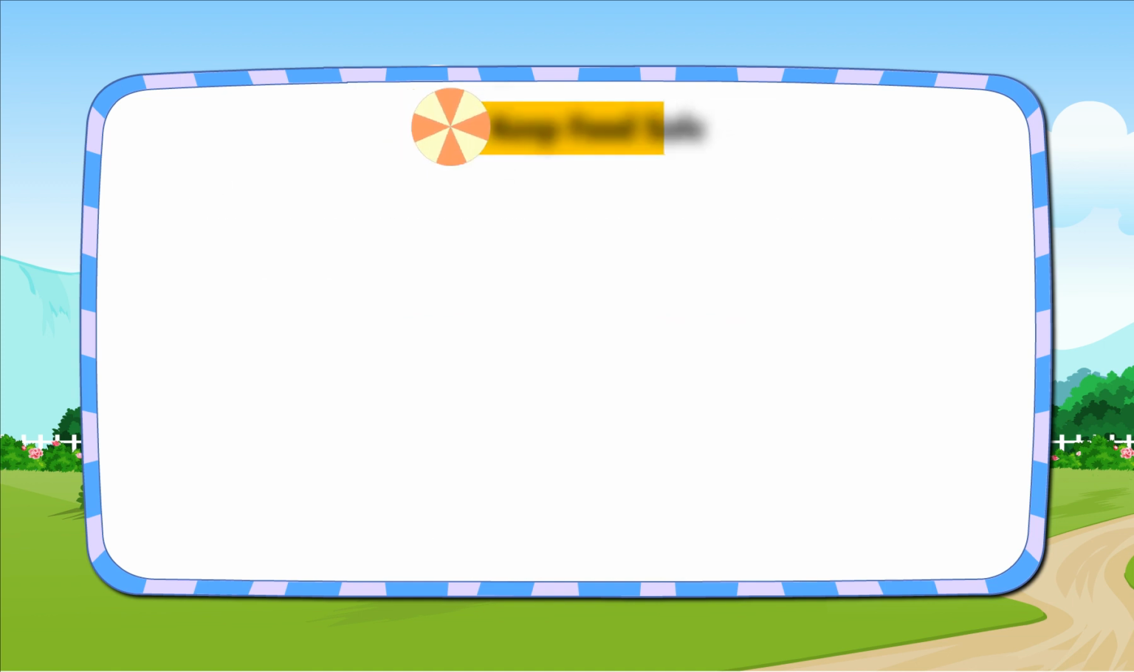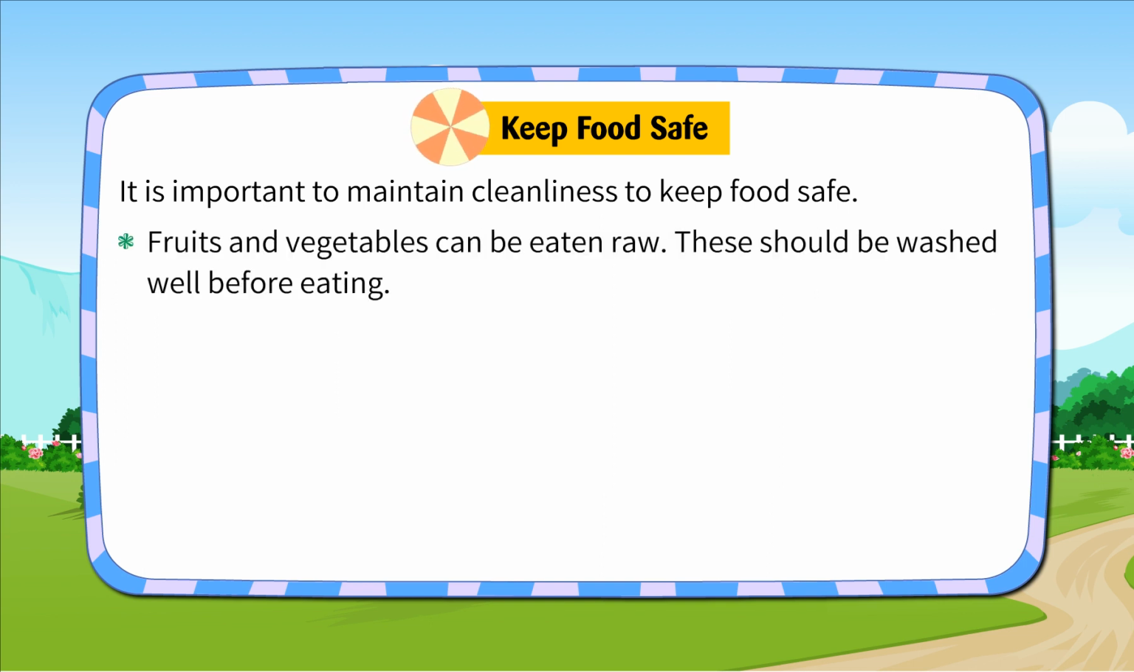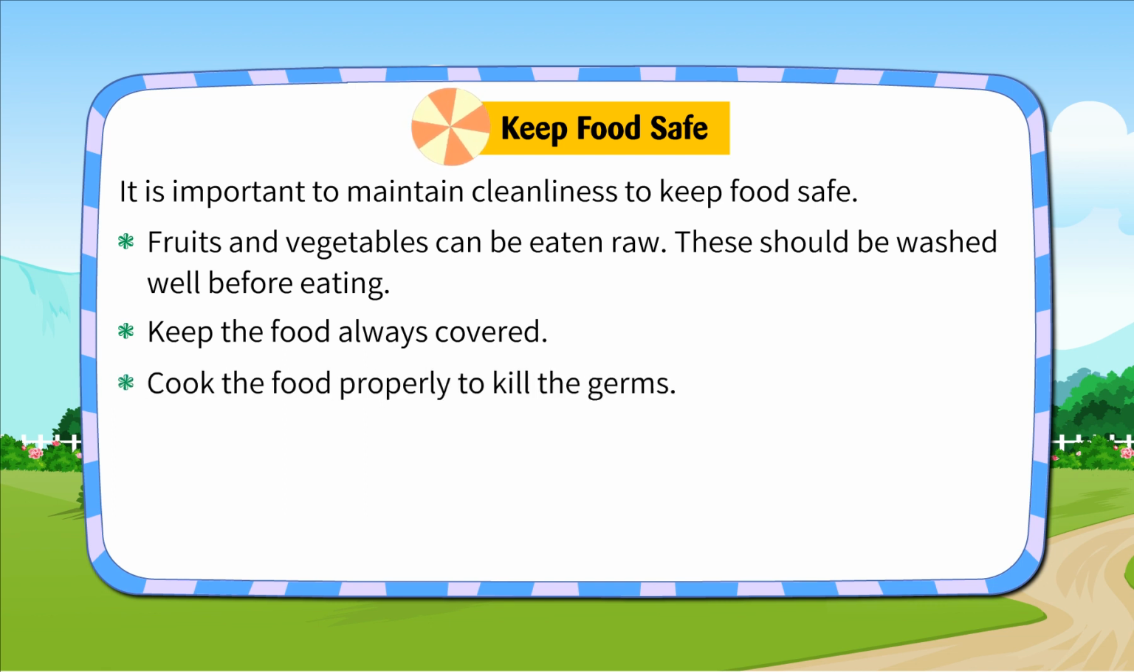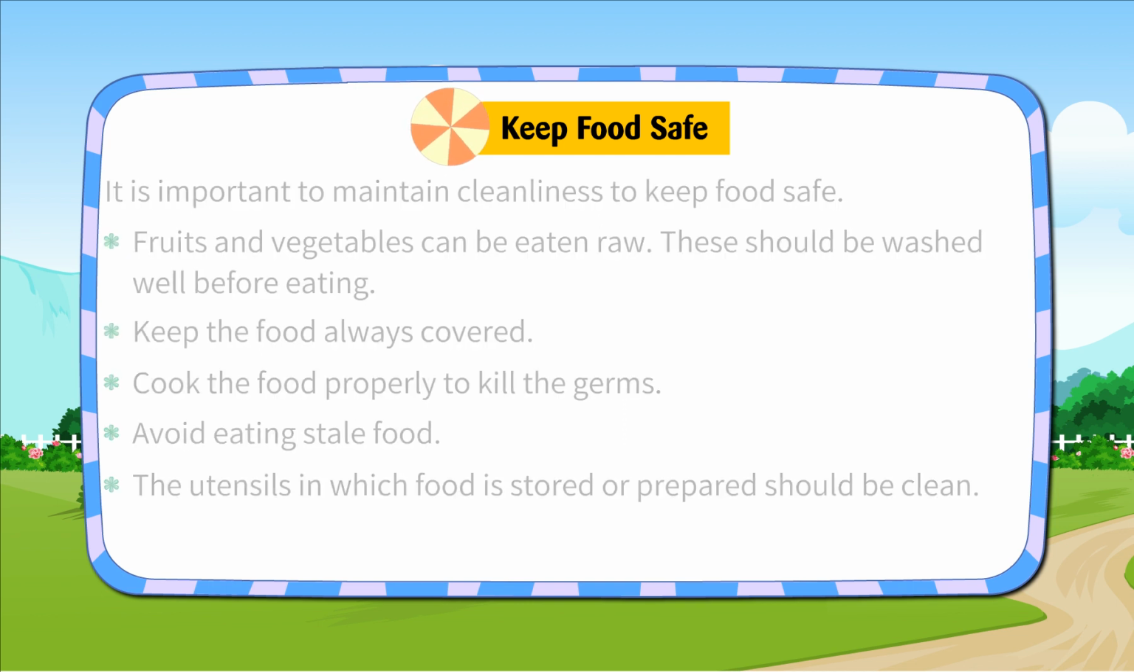person. Keep food safe. It is important to maintain cleanliness to keep food safe. Fruits and vegetables can be eaten raw. These should be washed well before eating. Keep the food always covered. Cook the food properly to kill the germs. Avoid eating stale food. The utensils in which food is stored or prepared should be clean.